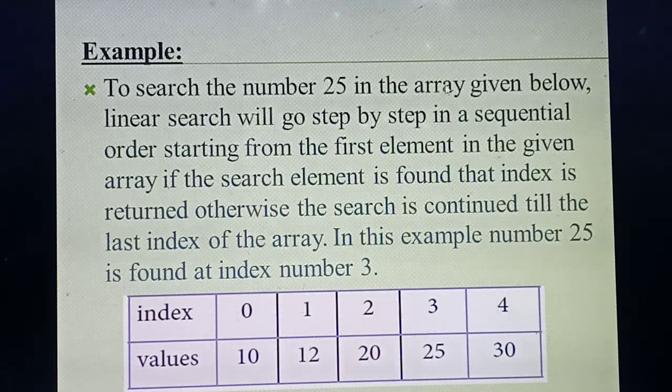To search the number 25 in an array, it will go step by step, starting from the first element. It compares with the search key value. If it is found, it will display the index; otherwise it continues till the last value. In the example they are telling, 25 is found at index 3. Understood?